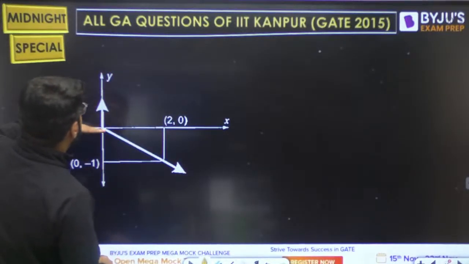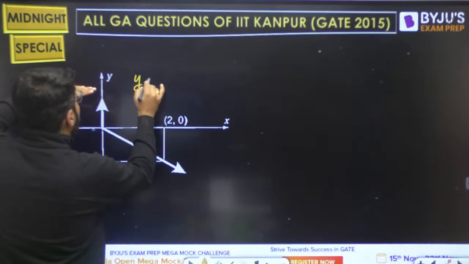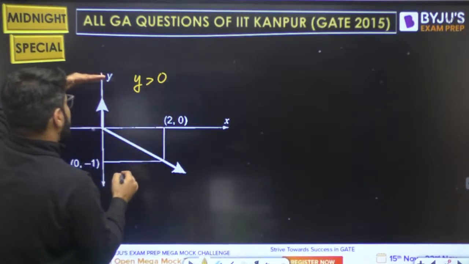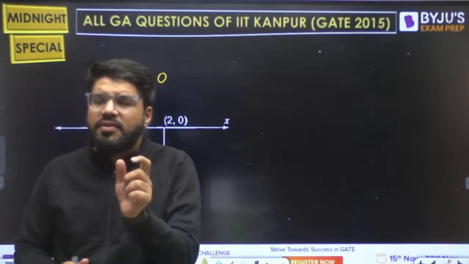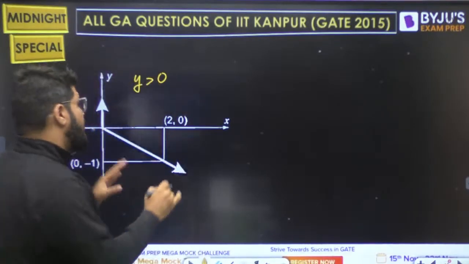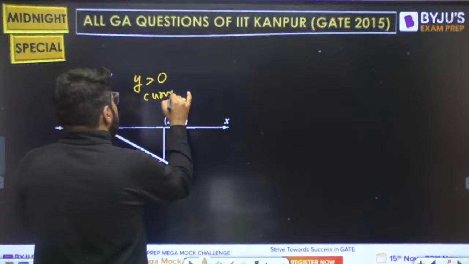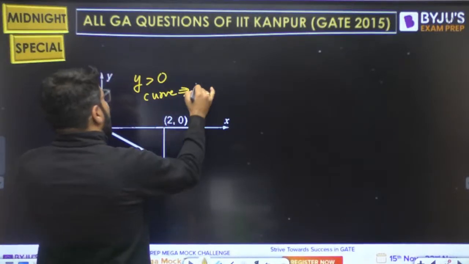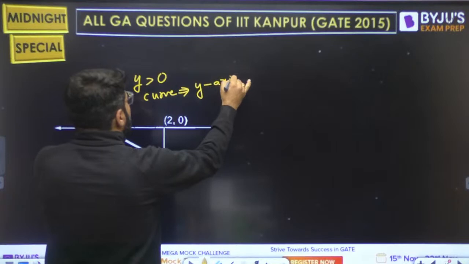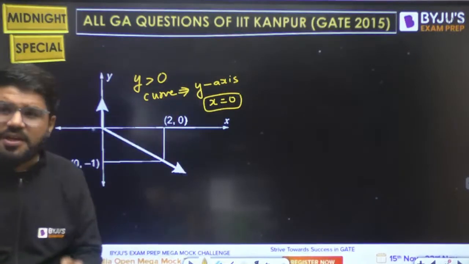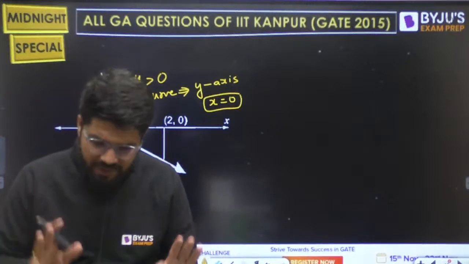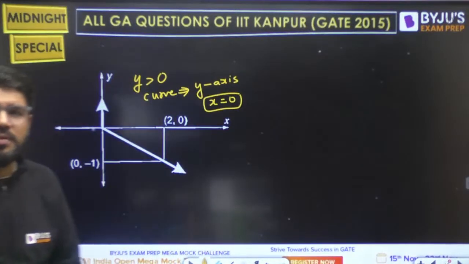This is the portion for positive y-axis, right? So when y is greater than 0, the curve is only on the y-axis. What is the equation of the y-axis? Sir, x is equal to 0. So whenever y is positive, x should be 0.